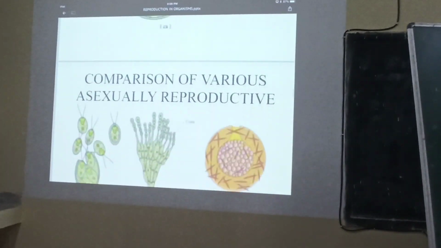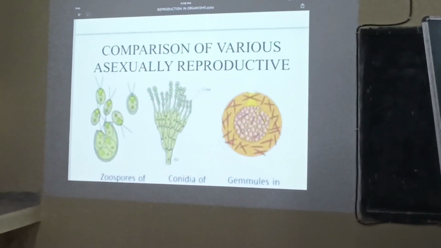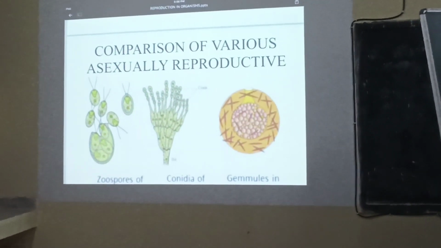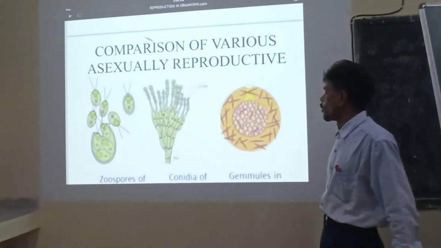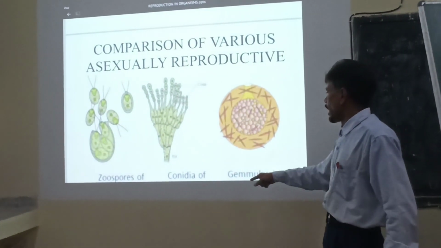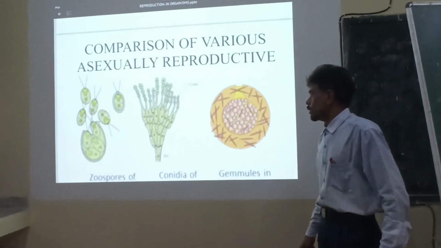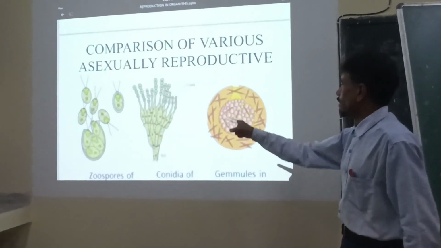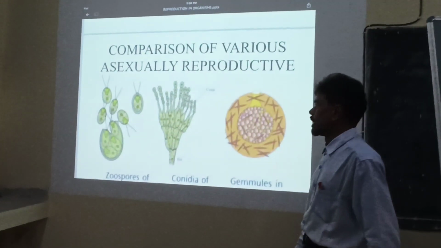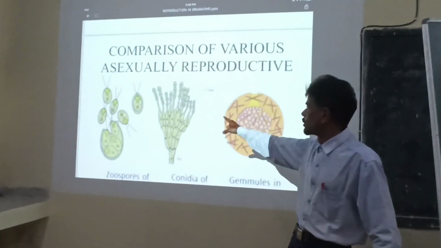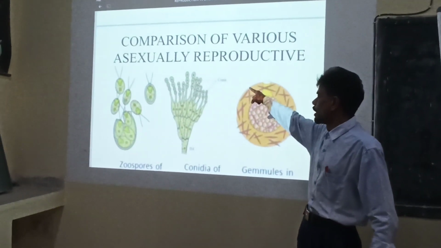Next, here we have made a comparison of asexually produced spores in case of zoospore, conidia and gemmule. Zoospore, as you see in the first view, and second view conidia. Zoospore is the endogenously produced spore, whereas conidia is the exogenously produced spore.